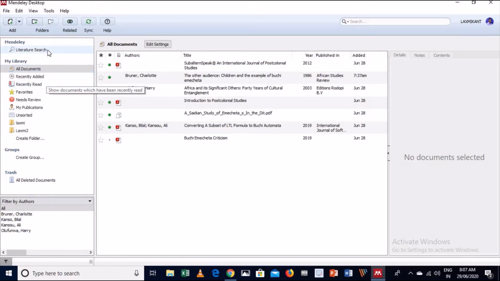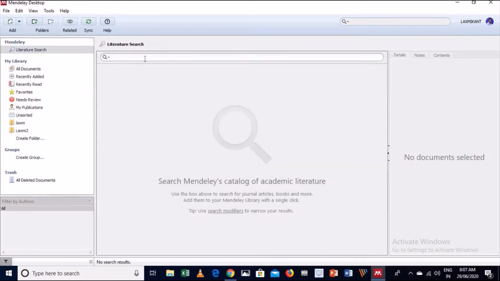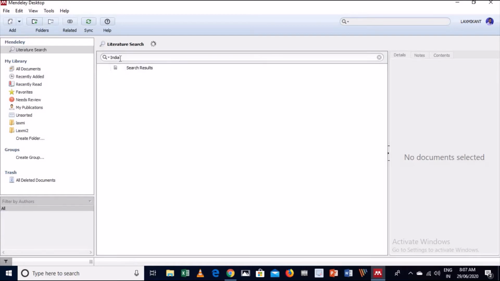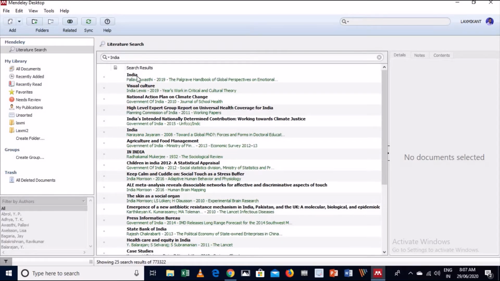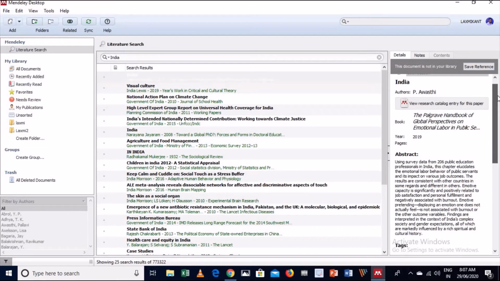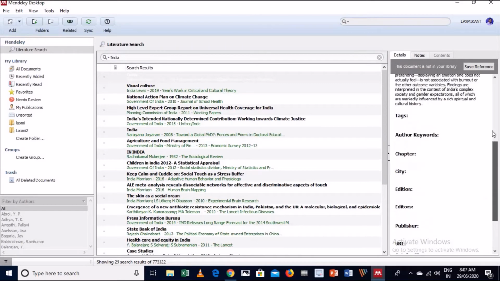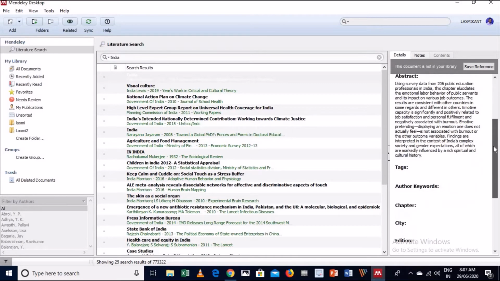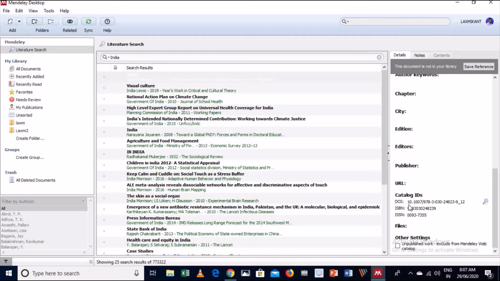Now let's see the various options. The first option is the literature search. For example, if I search India, various works which are published here are automatically available for you. For example, this work, and in the right corner you can see the details of this paper or published work: the abstract, the title, year, pages, the digital object identifier number, ISBN, ISSN number. Now you can save it as a reference, because this document is not in your library, so you can save it by clicking on this button.